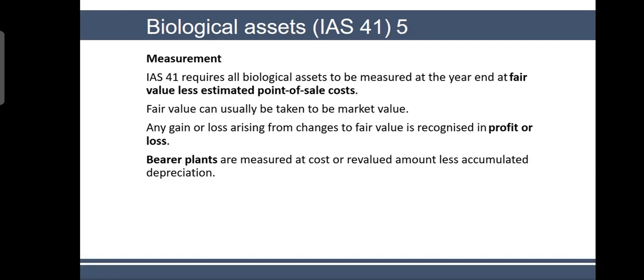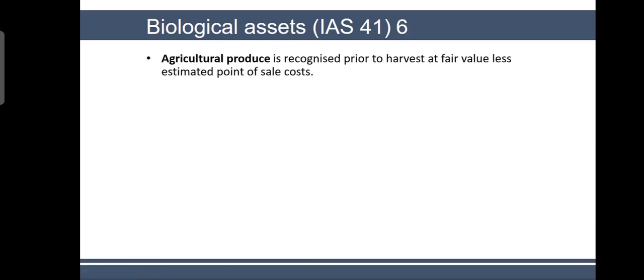So you have to have the accumulated depreciation. You can depreciate it over the 16 years period or whatever. Biological assets, agricultural produce is recognized prior to harvest at fair value, less estimated point of sale cost. So agricultural produce, your harvest, is recognized prior to harvest at fair value, less estimated point of sale cost.